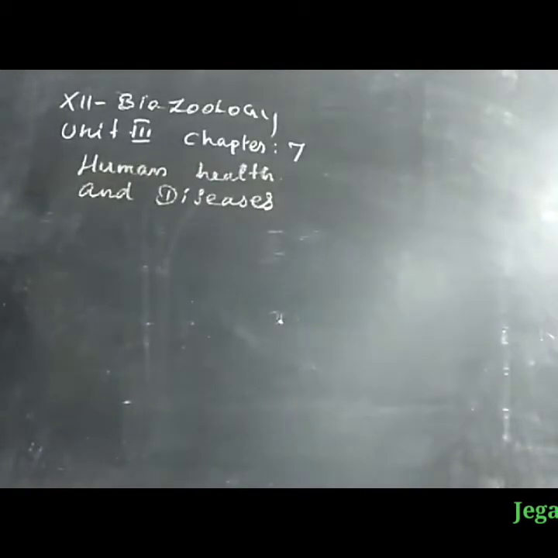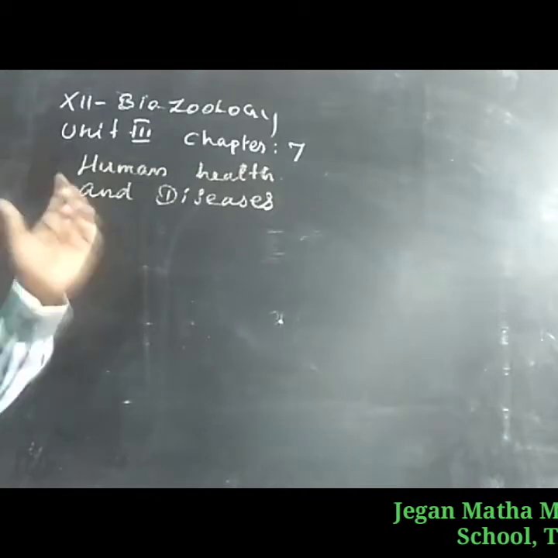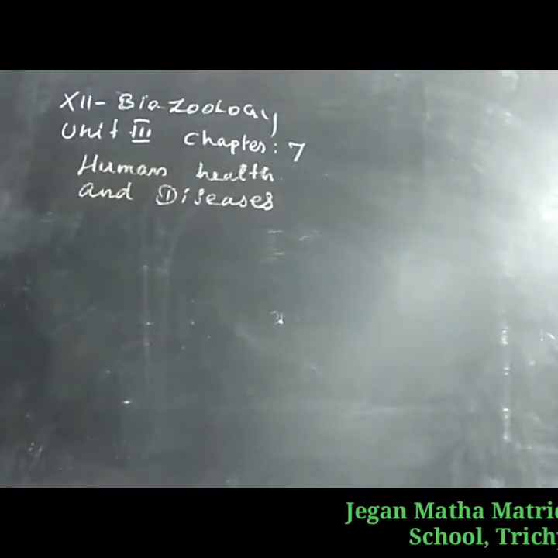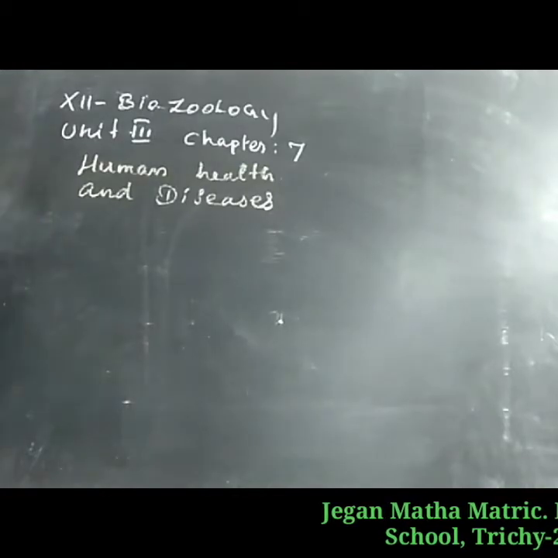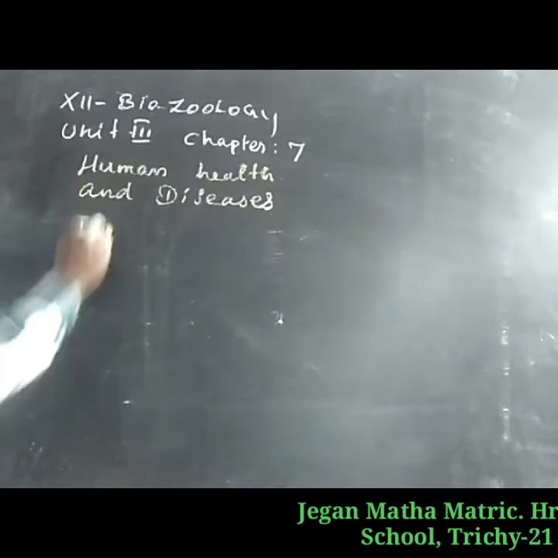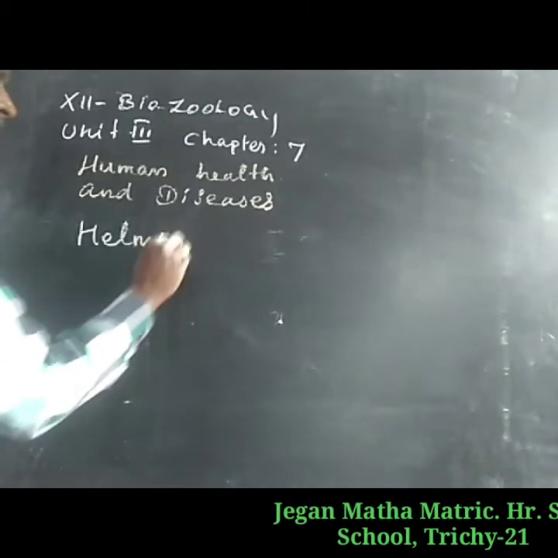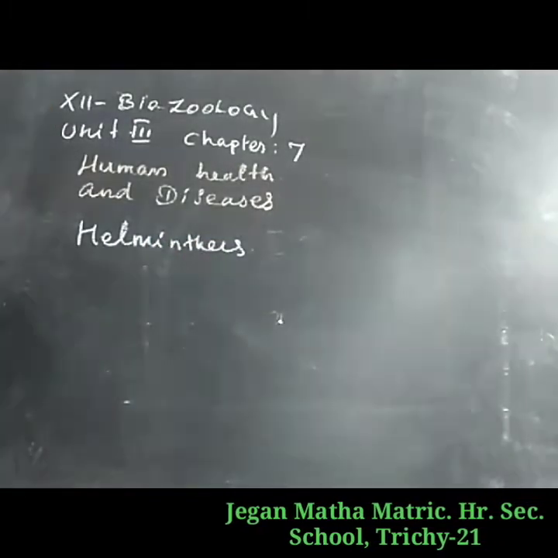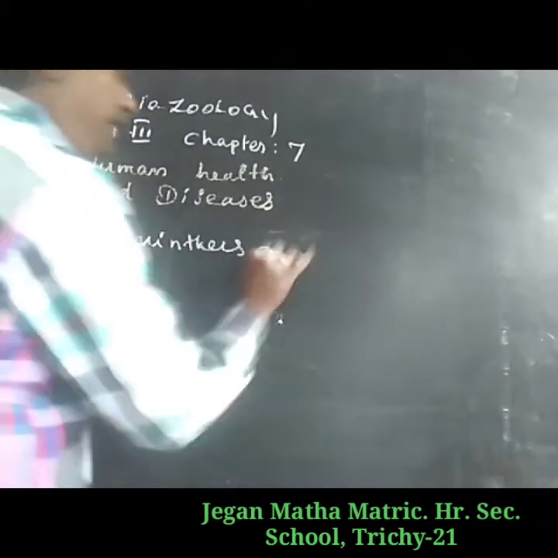12th standard Biozoology. Unit 3, Chapter 7, Human Health and Disease. In this chapter, they discuss the helminthes disease. Helminthes. So they have a name, helminthes disease.